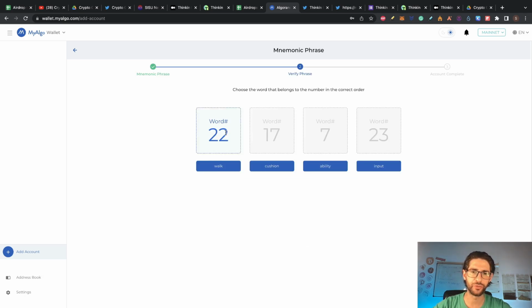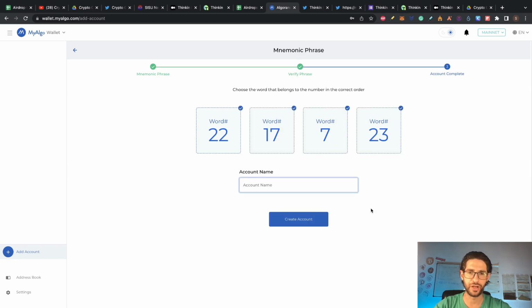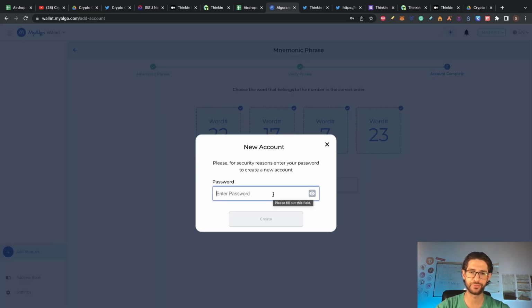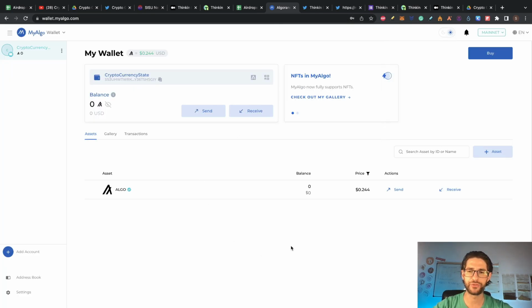And now you need to put in each of these positions the correct word. So in position 22 of those 25 words, which one of these is the correct one? And once you click the word correctly, you are going to be sent to the next one. You need to do that with these 4 words. After that, put the name of your account and click on create account. Put the password that you used, click create. And now guys, you are set up.